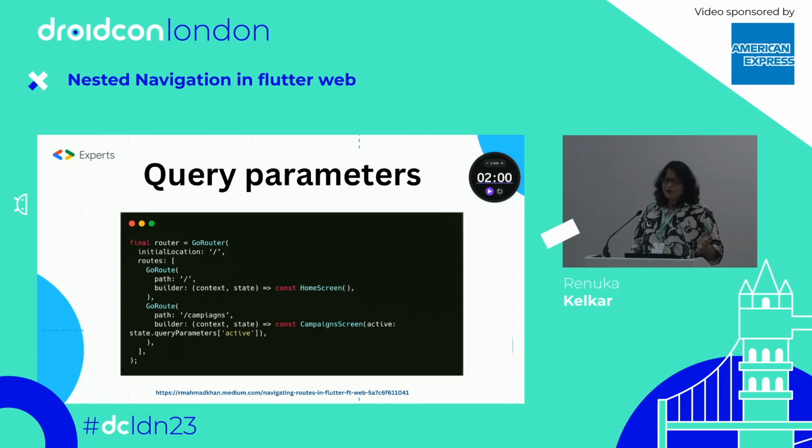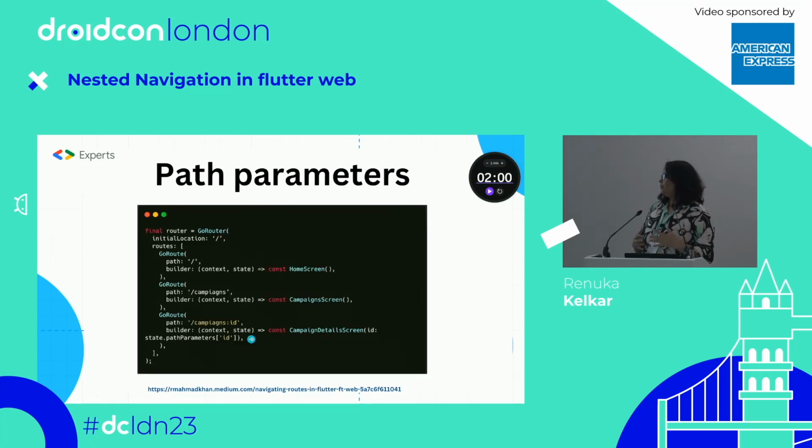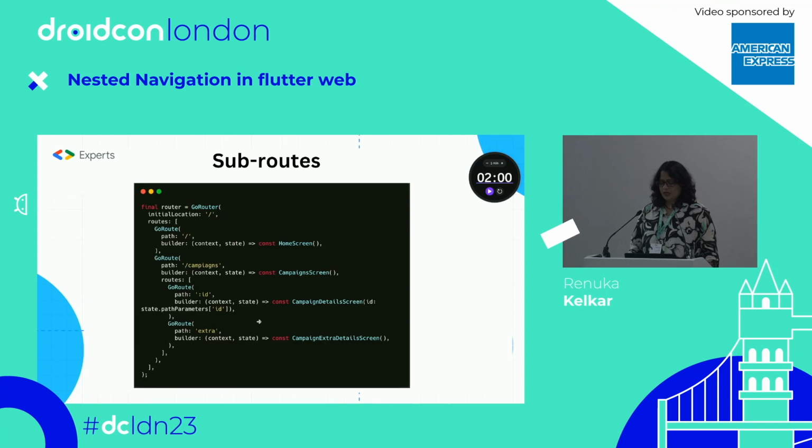I'm not going to go deep into this. Basically, my core topic is nested navigation, because that is where everything gets stuck. Similarly to the parameter, you can send the path parameter as well. So you can send an ID and navigate from that.